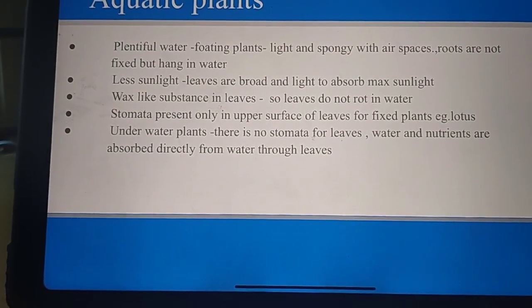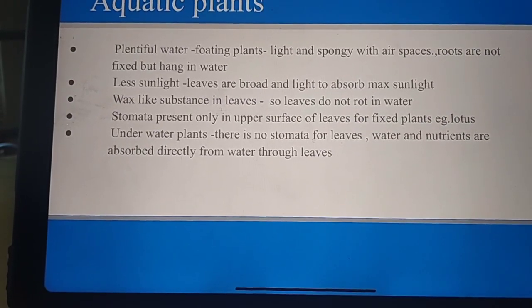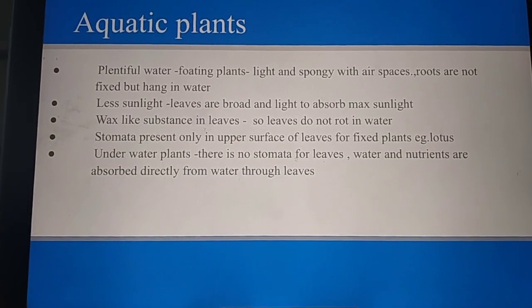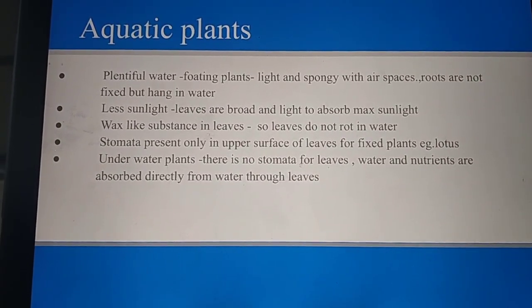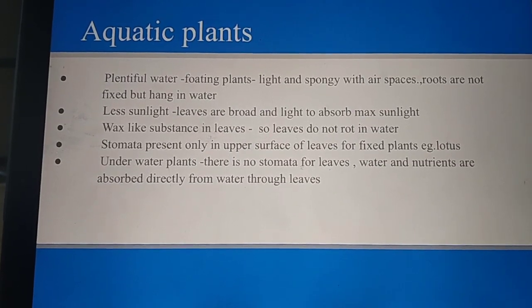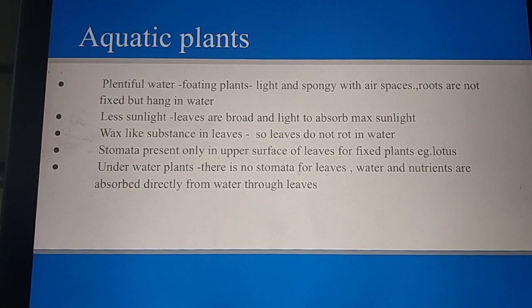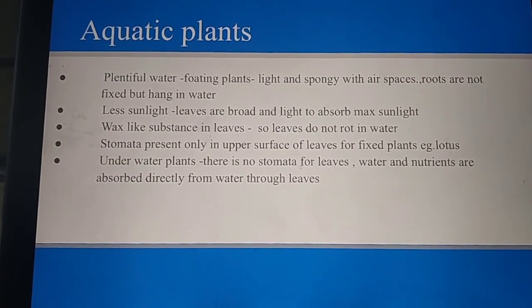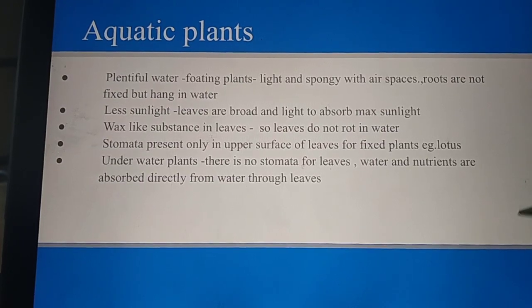Floating plants, fixed plants and underwater plants are the types of plants in order to adapt. In underwater plants there are just stomata, but water and nutrients are absorbed directly from the atmosphere through the leaves. So these are the adaptations seen in aquatic plants. That's all about the topic.